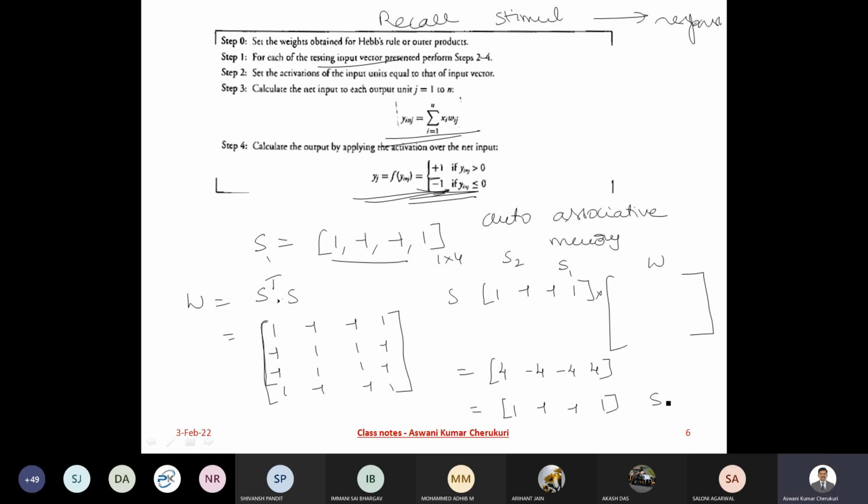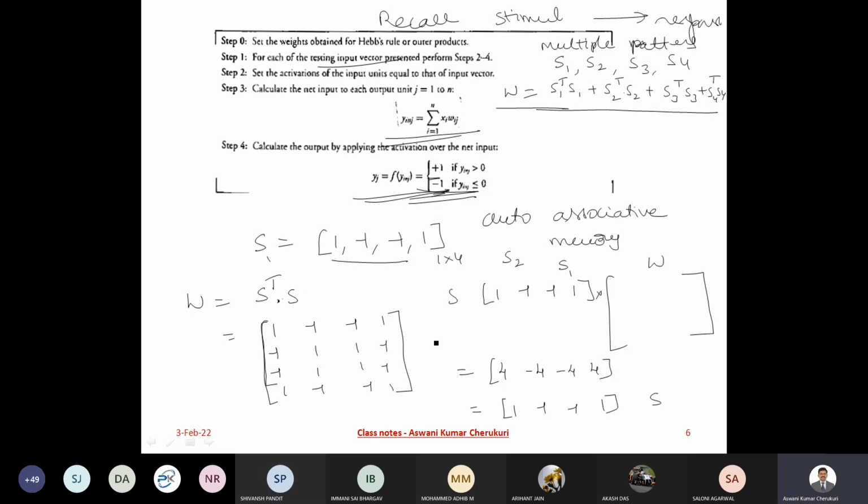Yes, sir. Now the point is, there are several things we need to understand. Number one, imagine you are having multiple patterns like S1, S2, S3 and S4. So what I do is calculate S1 transpose S1 plus S2 transpose S2 plus S3 transpose S3 plus S4 transpose S4. This would be my weight matrix if I have multiple patterns. Do you understand that? Of course, we have done it here only for one pattern. If you have multiple patterns, we have to calculate our weight matrix in this way. Do you follow that?